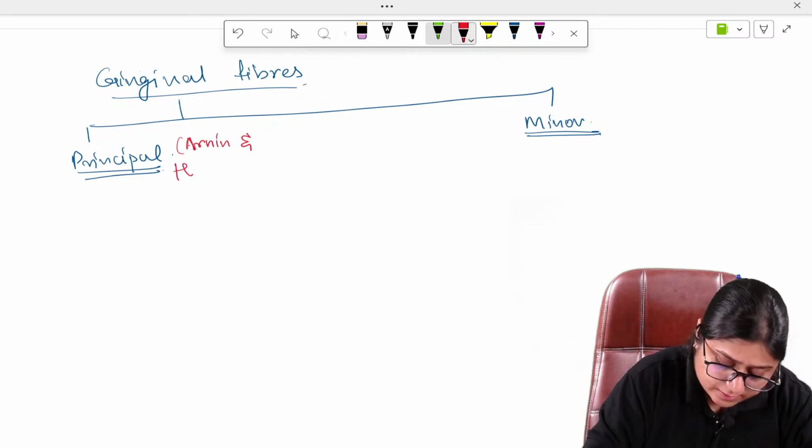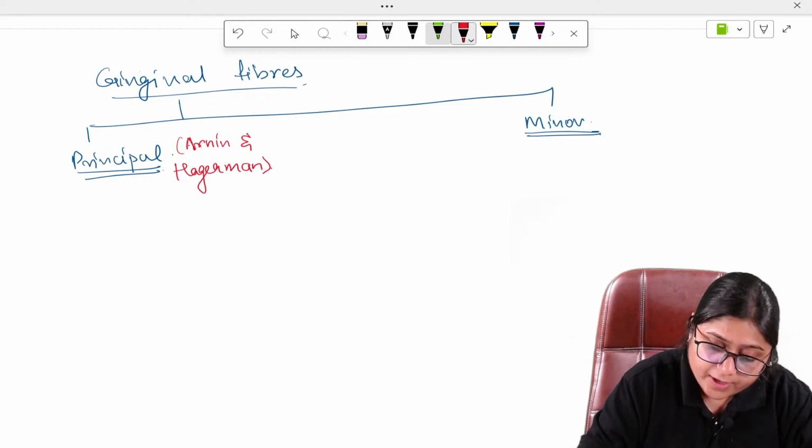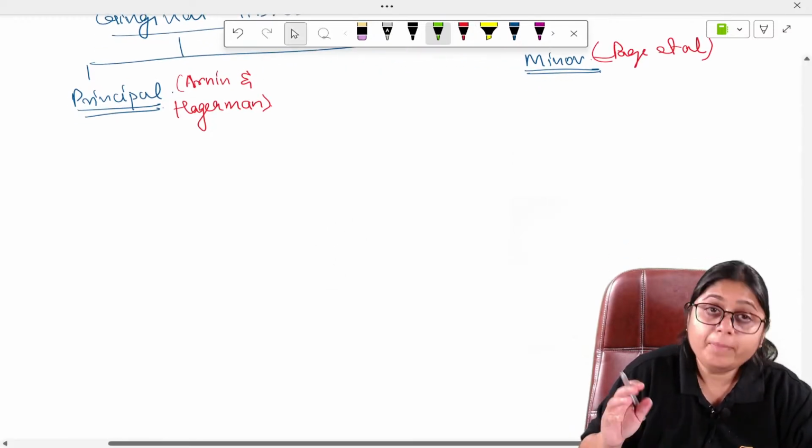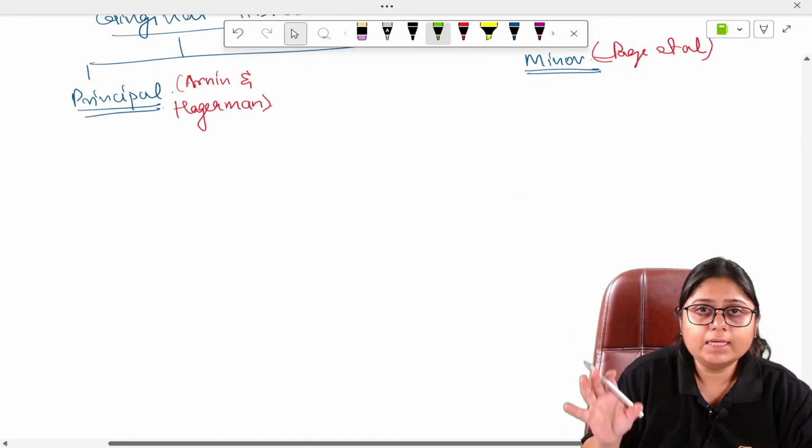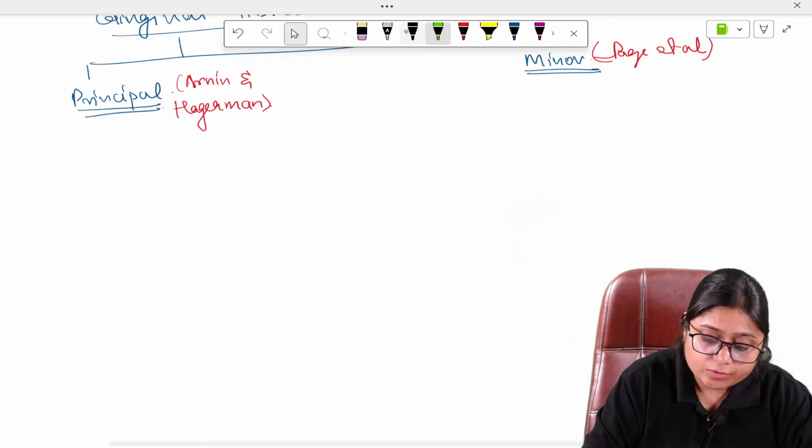Arnin and Hagerman. And the minor fibers were given by Page et al. Okay.